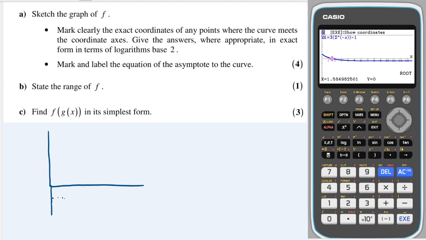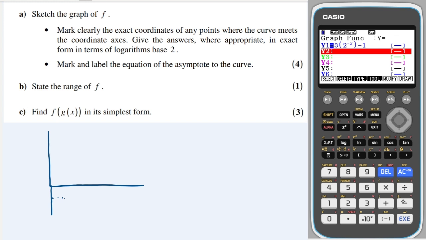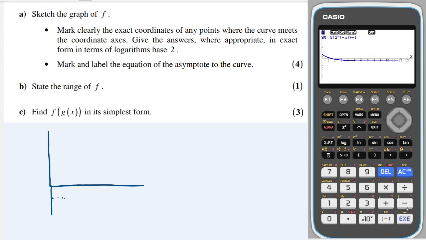And it looks like there's an asymptote. I'm going to suspect that that's at y equals -1 because the graph is translated down by 1. To double check that, I will just go back and plot y equals -1. And yeah, you can see that it tends to the red line. Great, so there's the asymptote at y equals -1.